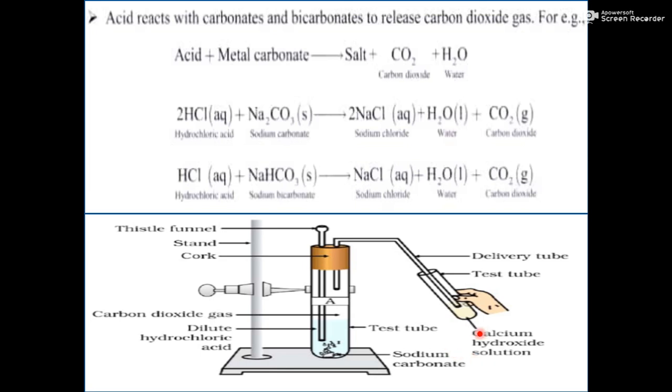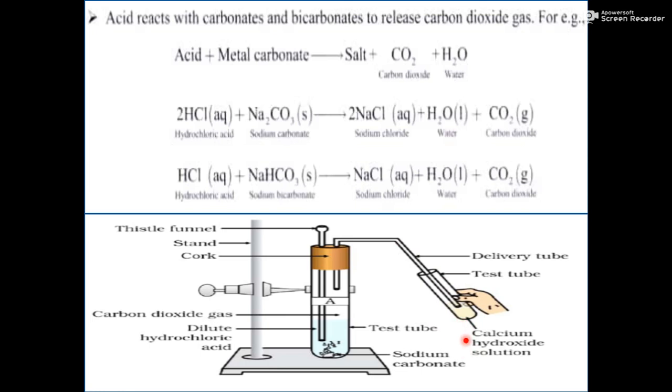And what happened? This lime water was colorless. But when the gas passes into it, the lime water becomes milky. It turns white in color. So it turns milky. And lime water can turn milky only in the presence of carbon dioxide.